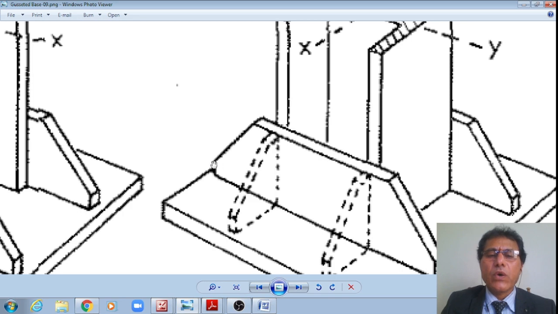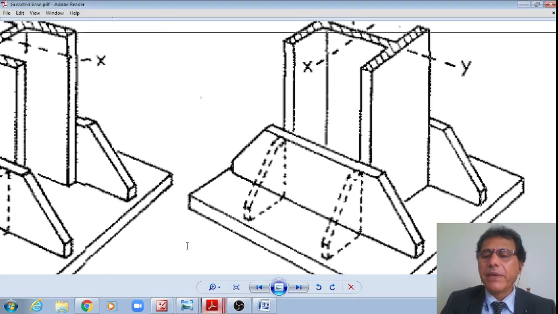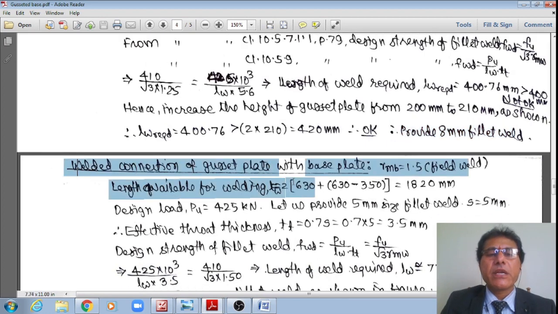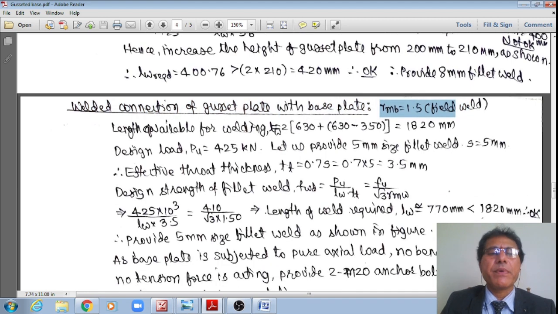Now, once I do that, I need to do this. The next connection is the welded connection between the gusset plate and the base plate, along this line. Hence, let me proceed at a quicker pace. Now, for the welded connection between the gusset plate and the base plate, please see that what is given in the problem is to use the field weld. Hence, for field weld, the partial safety factor is equal to 1.5.